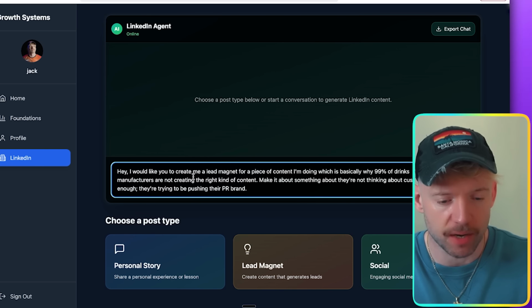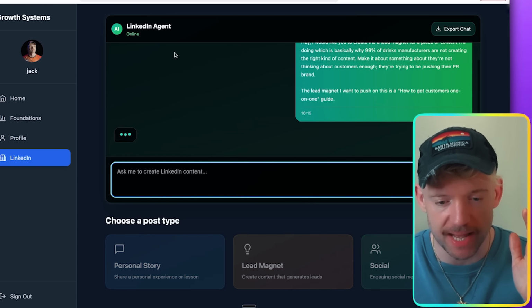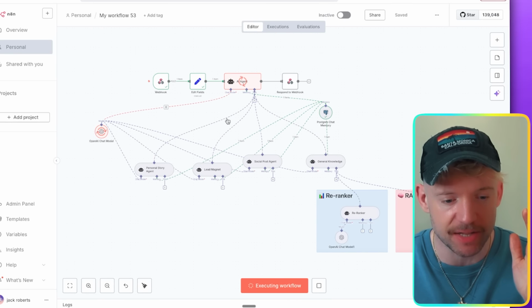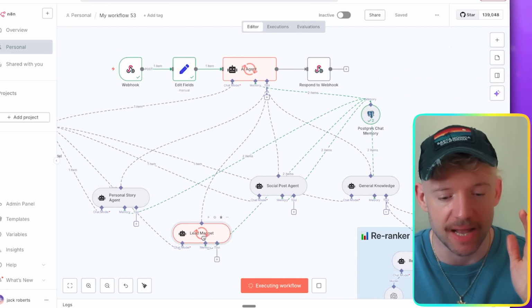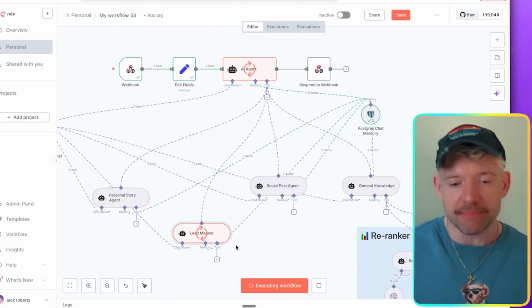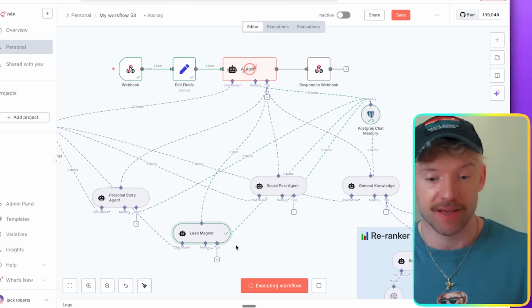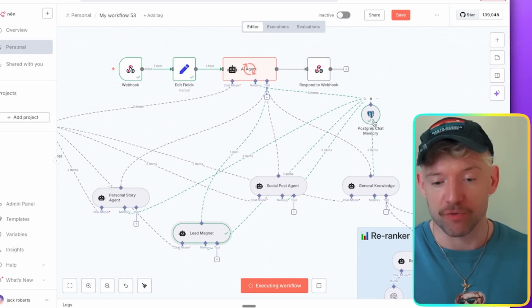So let's give it this prompt real quick. I've just re-entered the prompt that we just gave it. I enter this one over. I come back over to n8n and look at this, the AI agent is now deciding, and he will send it through to the lead magnet agent, as you can see. And look at him working in the background. Incredible. He's creating the lead magnet. Then he's going to send it straight back into the webhook for us. Look at it engage in the Postgres chat memory.